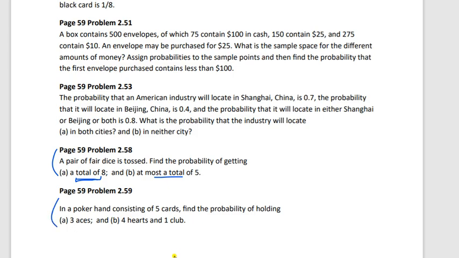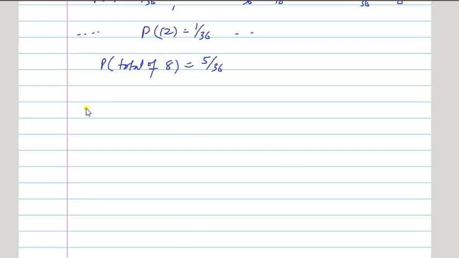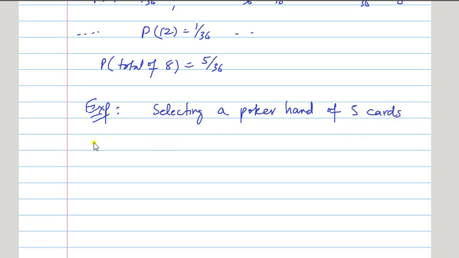Here you see a poker hand consisting of 5 cards. Find the probability of holding 3 aces, 4 hearts, 1 club. Another example: selecting a poker hand of 5 cards. So in how many ways can you select 5 cards? Let's see the total number of ways.